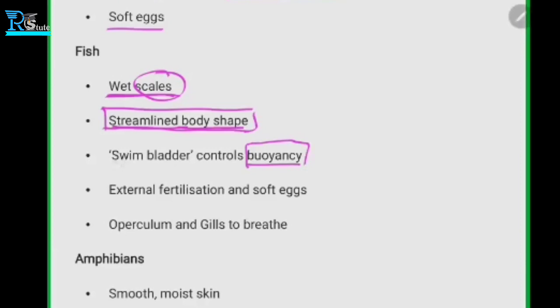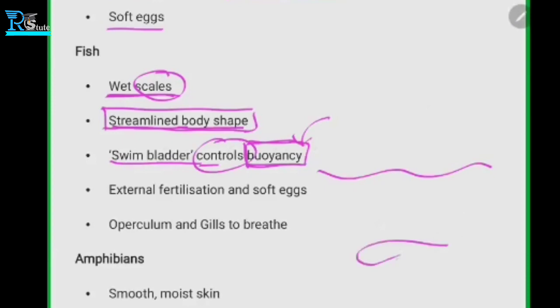So they have a swim bladder so that they can control this buoyancy force. If they are unable to control this, then they will float on the water. For example, this is the water level, and here there is a fish. If they don't have control over the buoyancy, then what will happen? Just like the plastic bottle, it will also come up and float. So that's why they have this swim bladder.